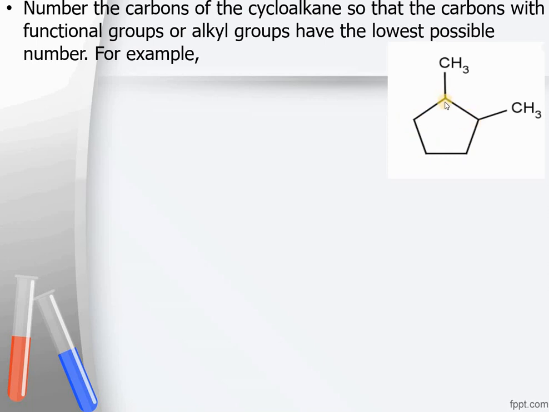How do you have to number it? We can start numbering from any of the substituents, which can be given number 1. But how you move on in the ring is very important. If you start numbering from this carbon atom, this can be number 1, this can be 2, 3, 4 and 5. This is the correct numbering.